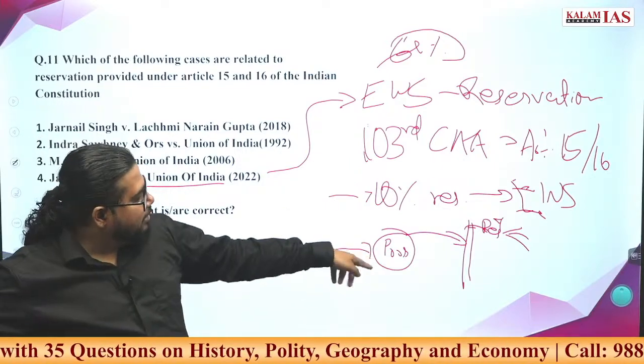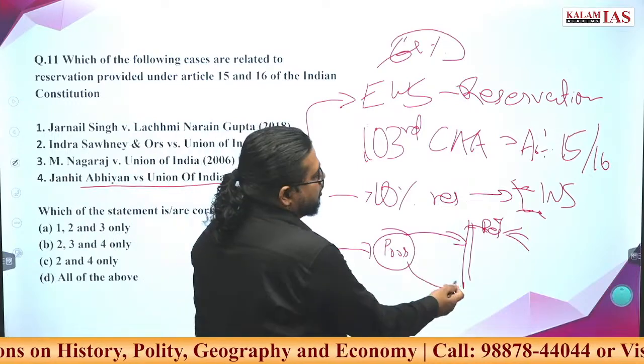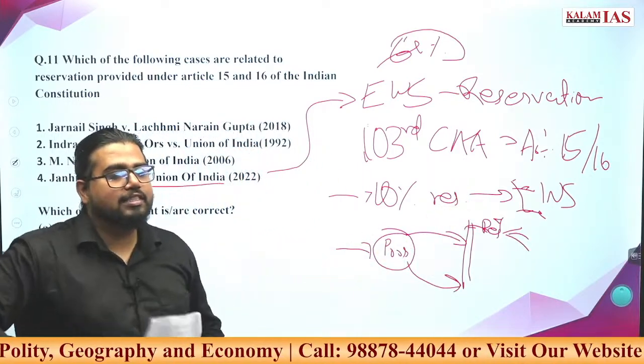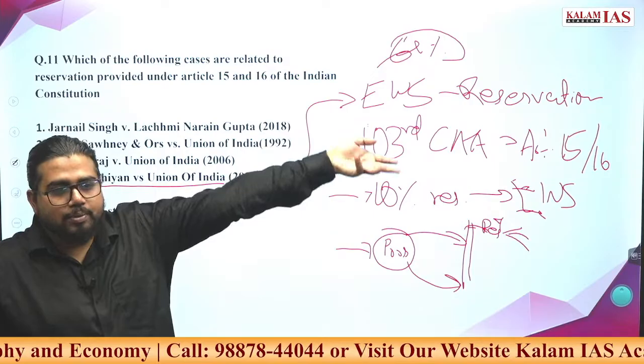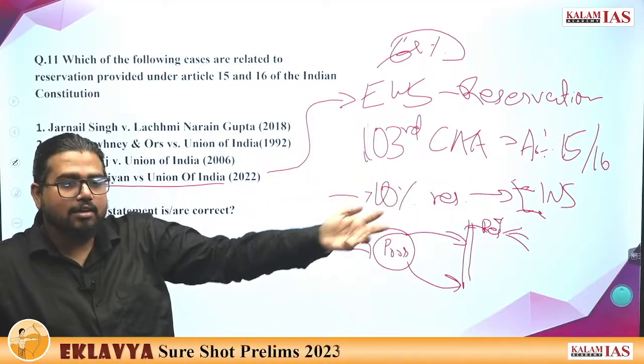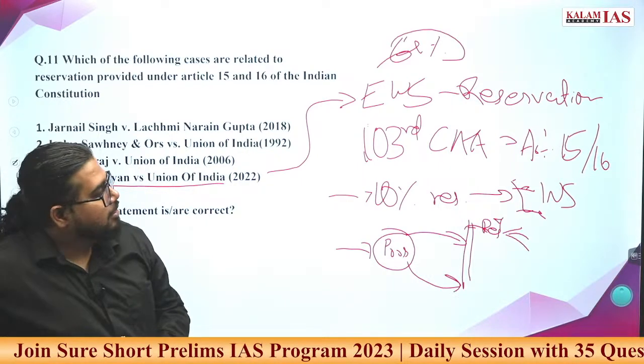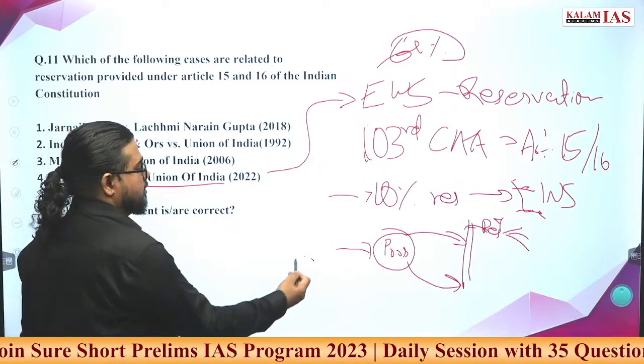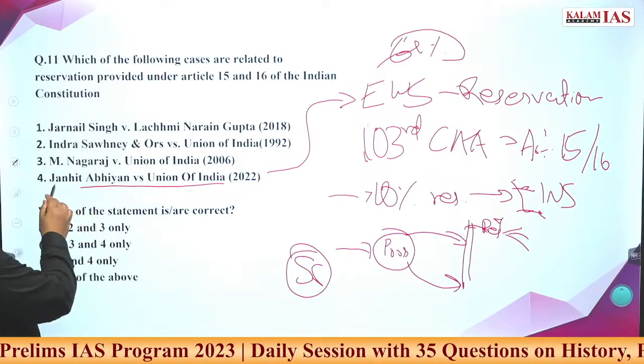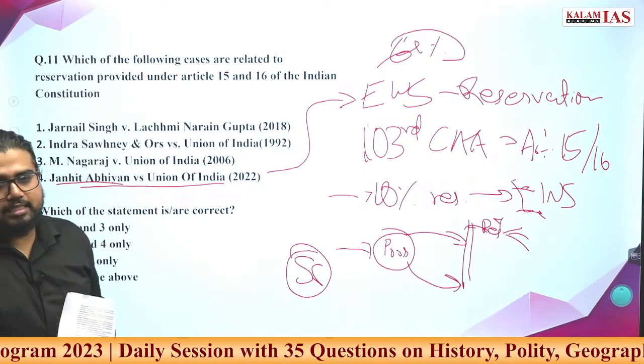Third, for poor people, the Supreme Court position was they are already enjoying reservation provisions under other laws, under OBC reservation, under SC/ST reservation. So there is no need to bring them into this ambit of EWS. So this was the position of the Supreme Court in what case? Janhit Abhiyan versus Union of India case. Go ahead.